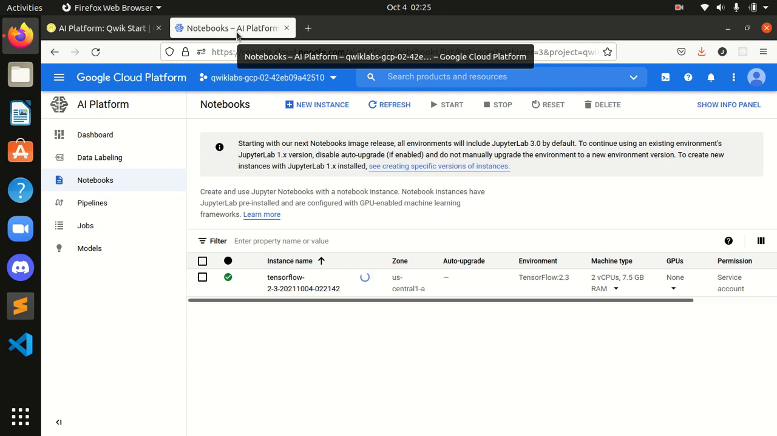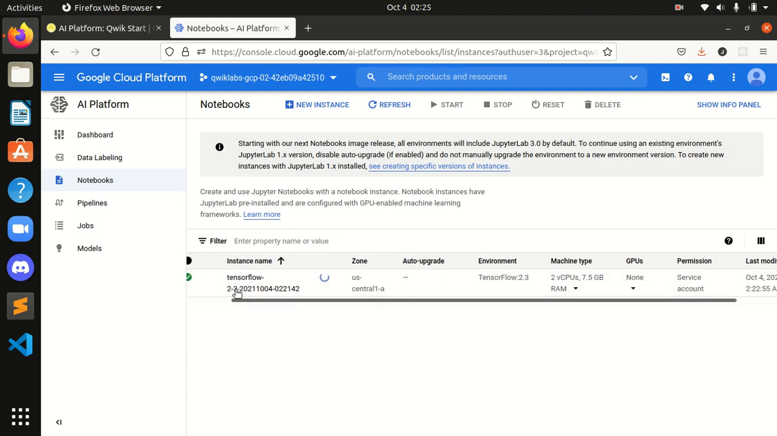Okay, it's getting on, guys. It may take some time because an entirely new set of resources is being created for us. So let's wait for some more time. This Jupyter Lab is being set up for us over here. As you can see, it's loading again and again. So guys, let's wait for some more time.